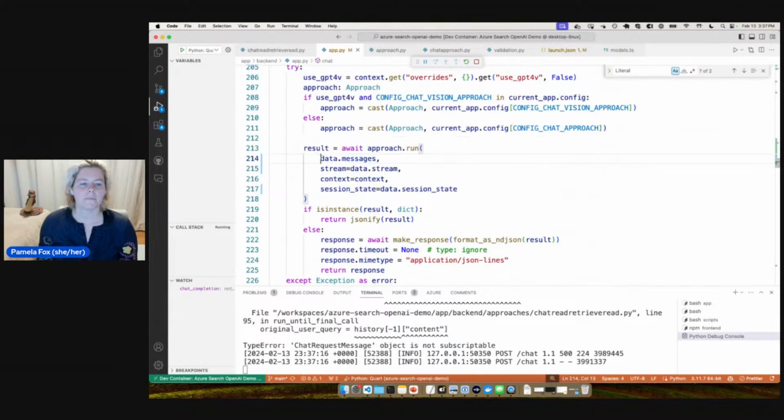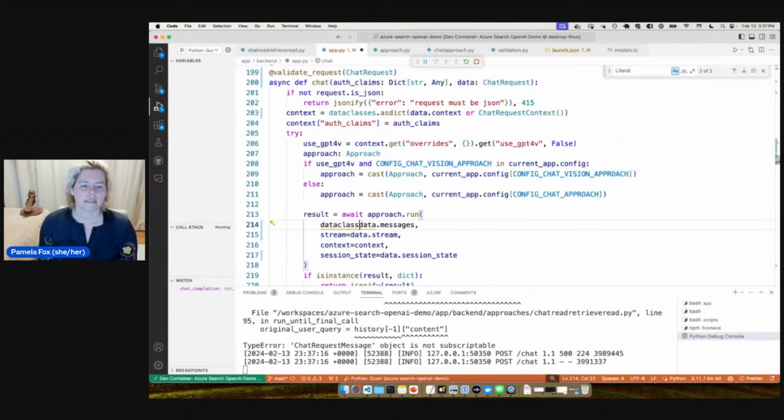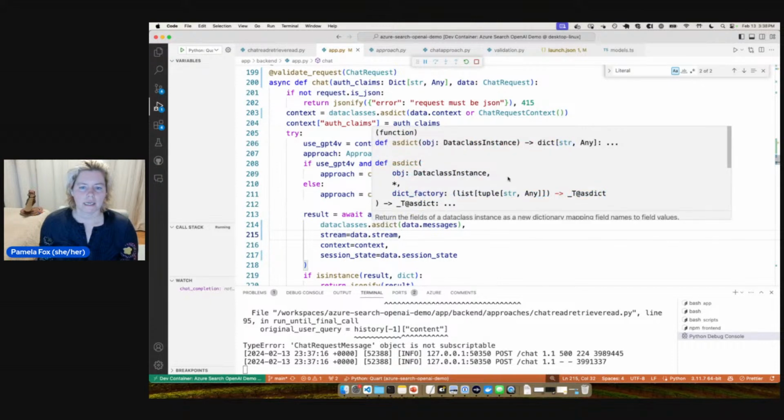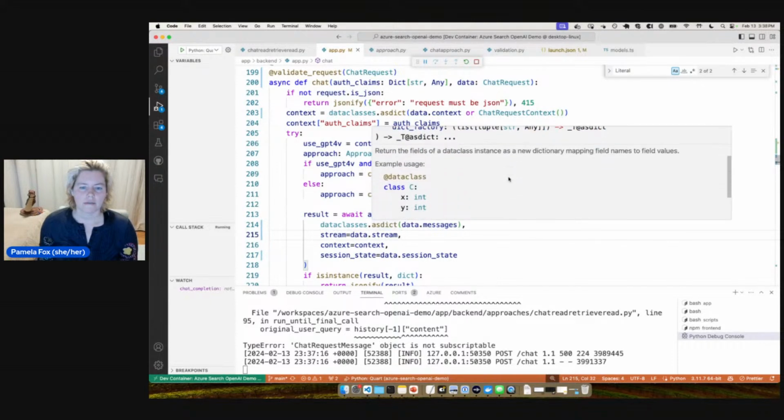So we could do dataclasses. The other thing is I could change all my code to accept these data classes, and that might be a nicer thing to do. But that's more work. So asdict and return the new dictionary.